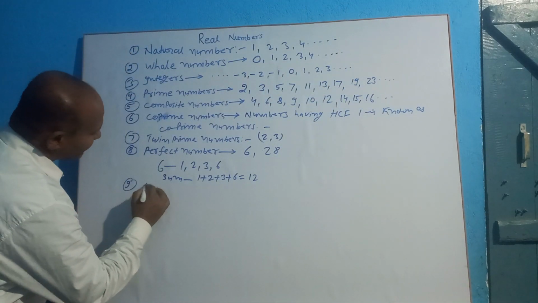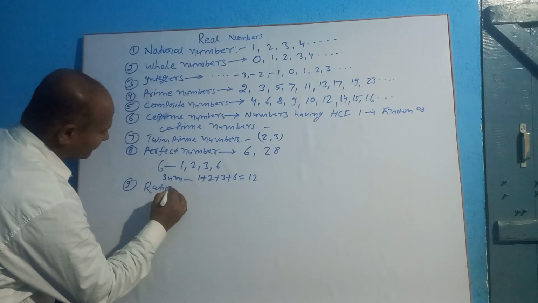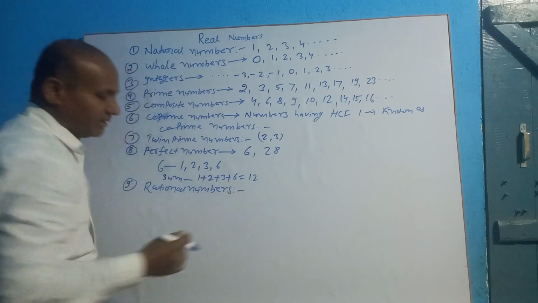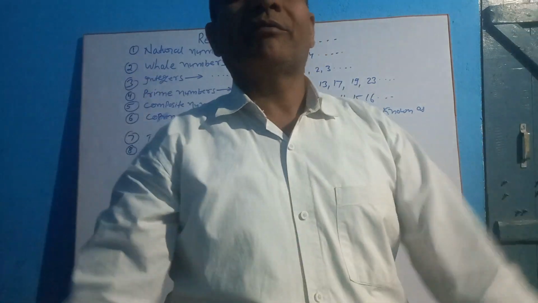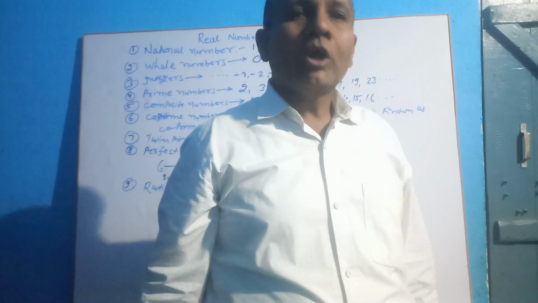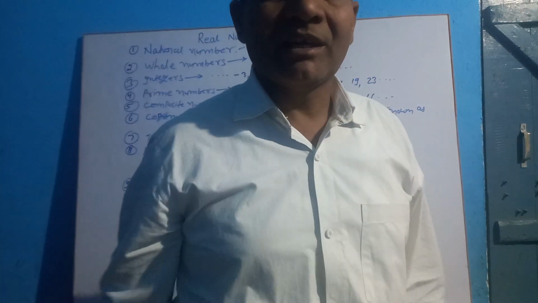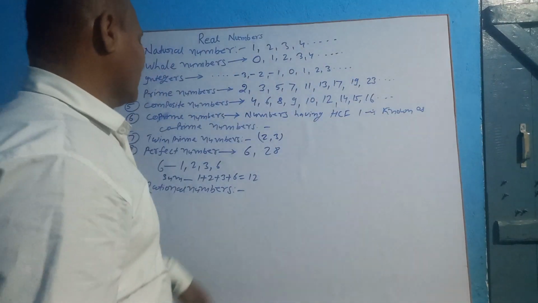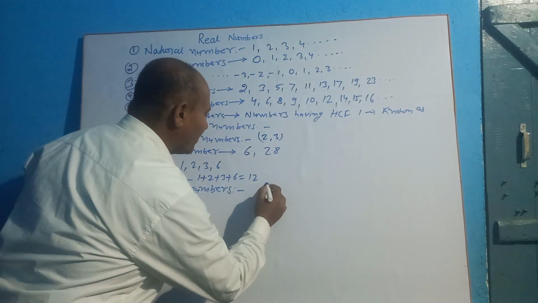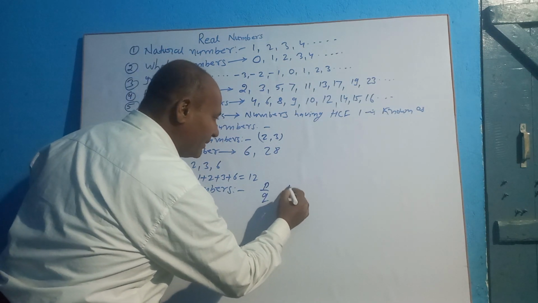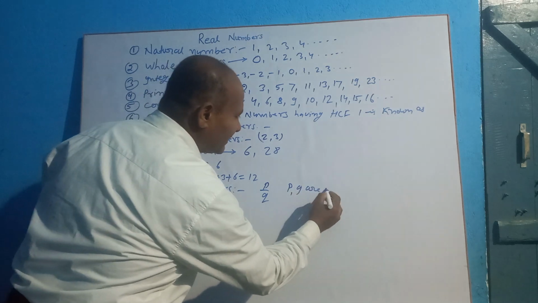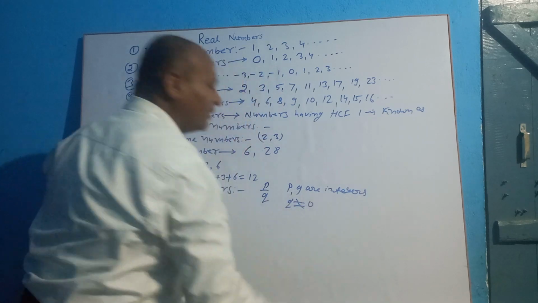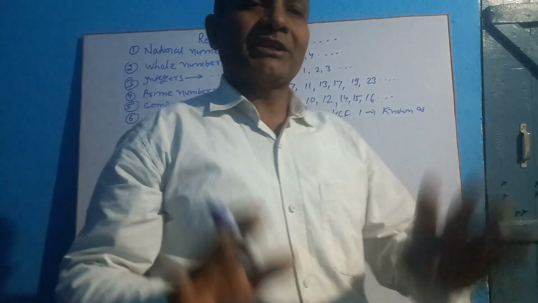Ninth, rational numbers. The numbers in the form of p by q, where p and q are integers and q is not equal to 0, are known as rational numbers.